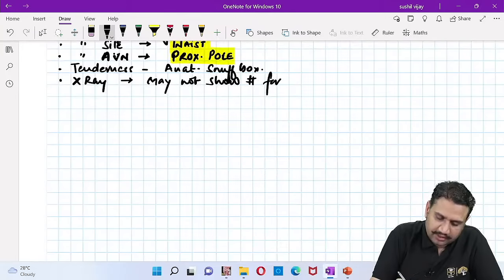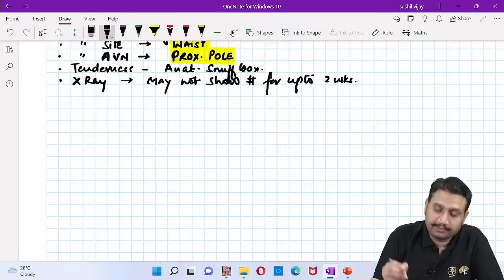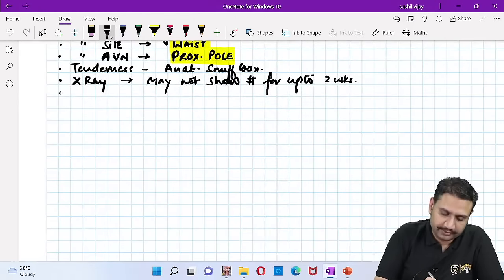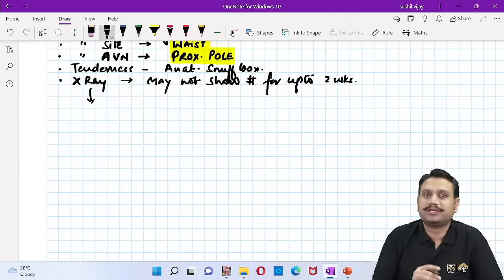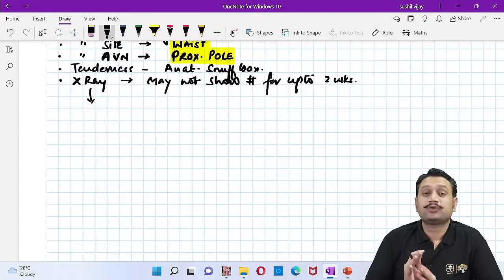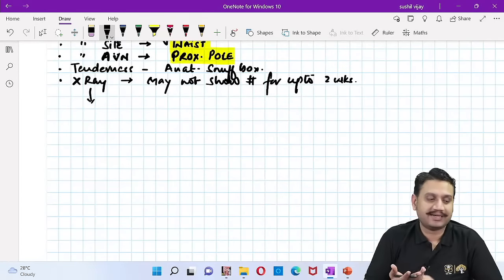Fracture for up to 2 weeks. Being a soft area injury, it might not be visible on the X-rays for up to 2 weeks. Okay, so in that case, what do you do? In that case, you don't go for MRI because you are suspecting AVN all the time. AVN is not seen instantly within 6 hours. No, it takes some time.